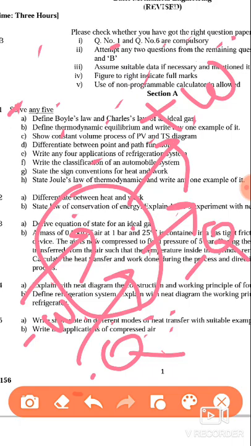It states that in a cyclic process, the total sum of work is equal to the total sum of heat, right? This is about Joule's experiment, Joule's law.